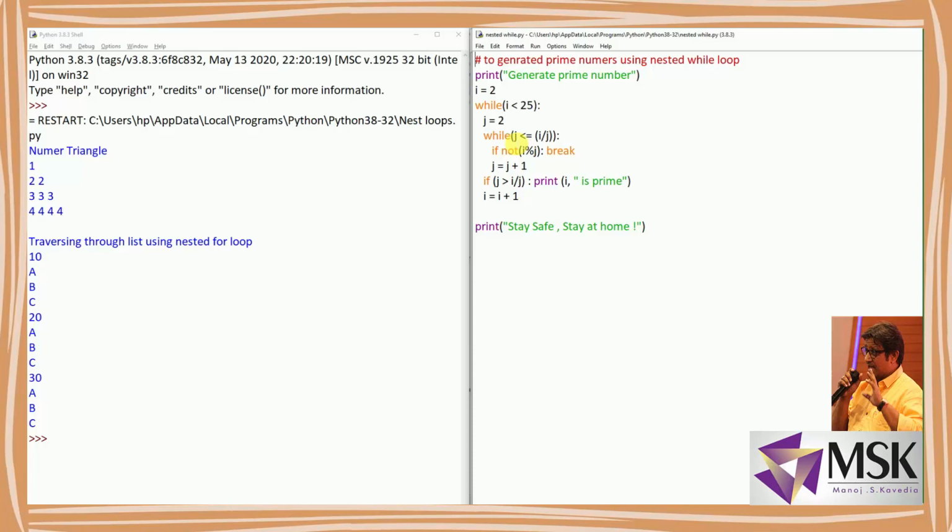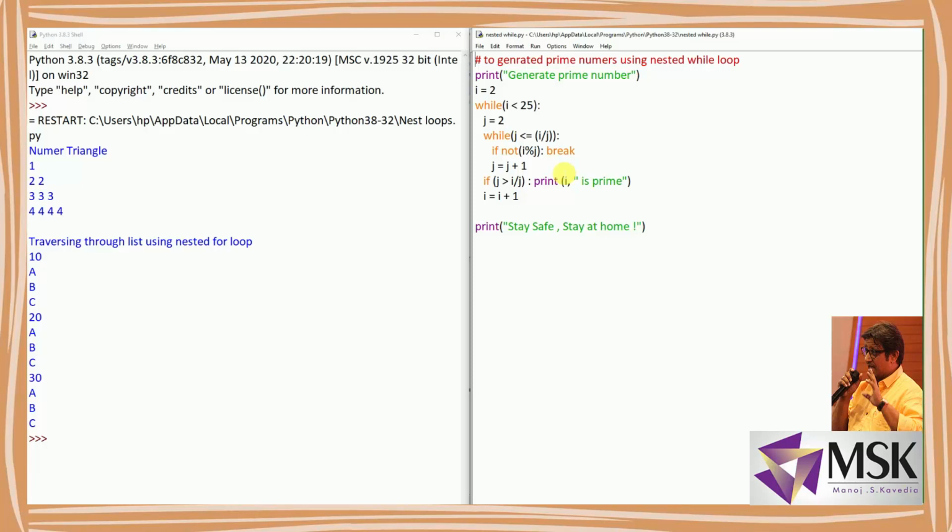So here it says if j is greater than i divided by j, print i is prime, because prime numbers are not divisible by any number. That is the logic. The upper loop will generate the number, and the inner loop will try to verify whether that number is divisible or not. If it is divisible, then it's not a prime, and if it is not divisible, definitely it's a prime number.